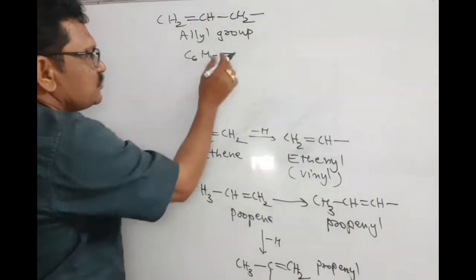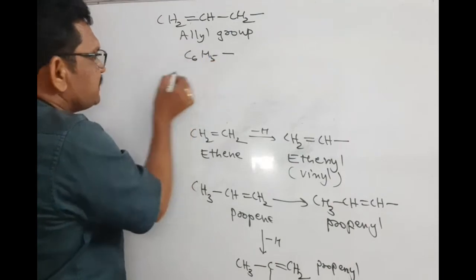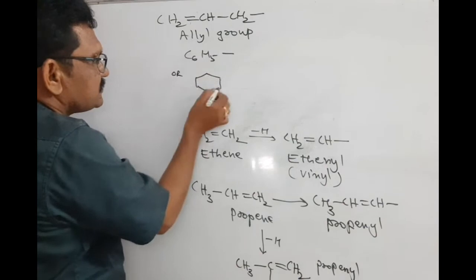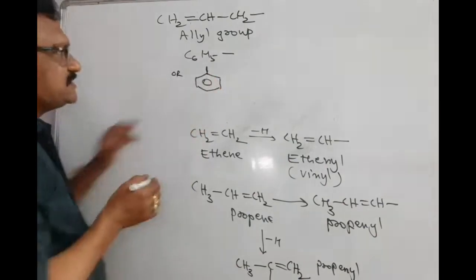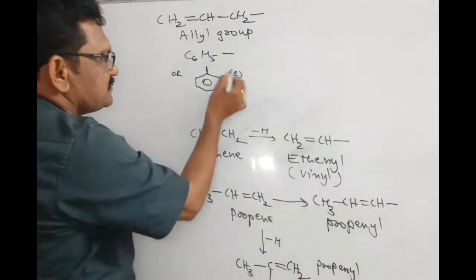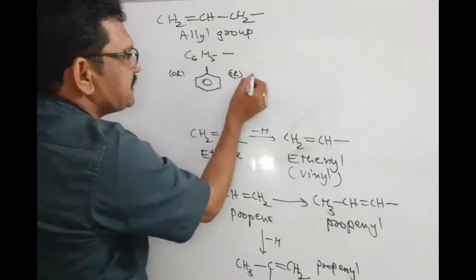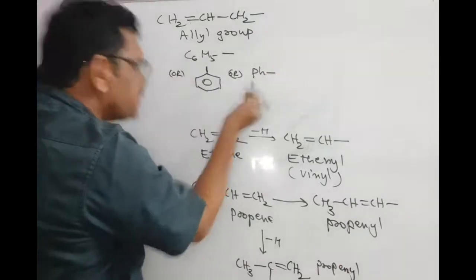Remove one hydrogen, you are getting C6H5. You write this, you can write like this also. Remove one hydrogen, this one. This is also C6H5. Or some other experts write C6H5 like this, Ph bond.